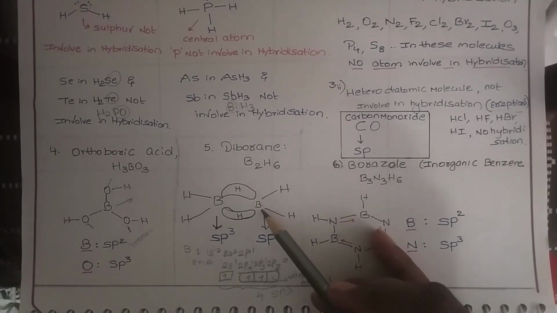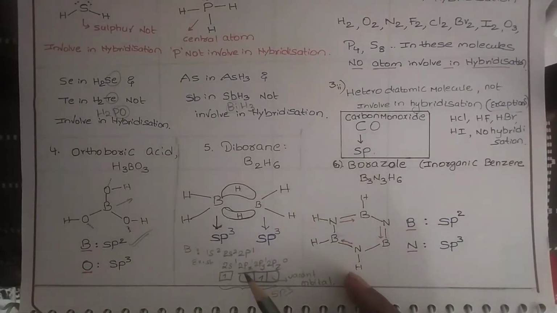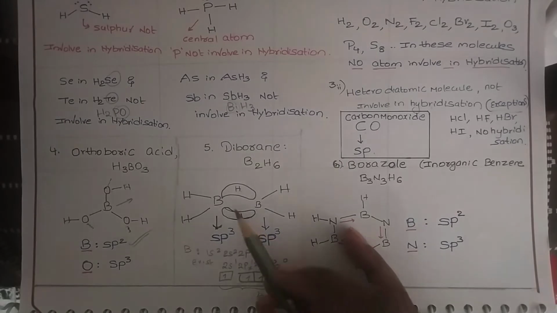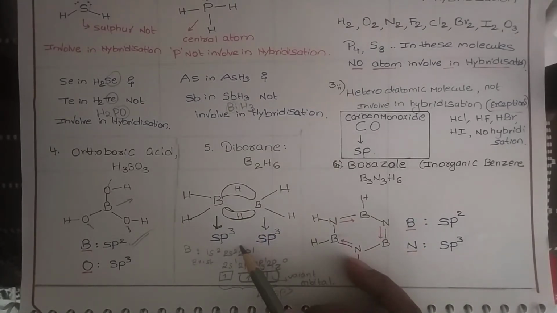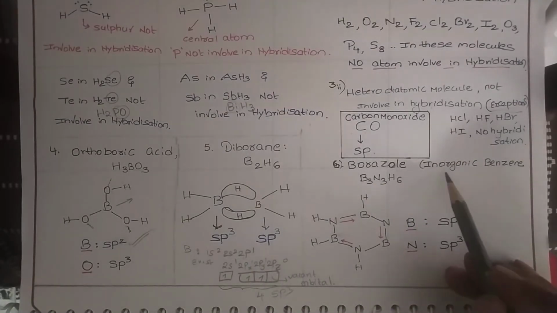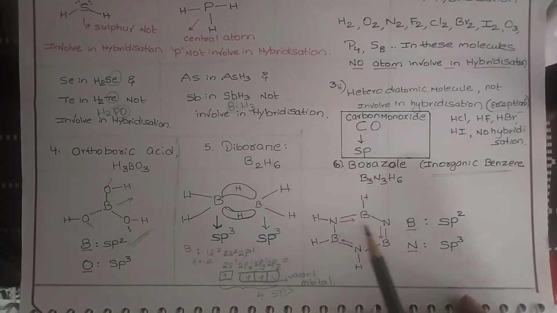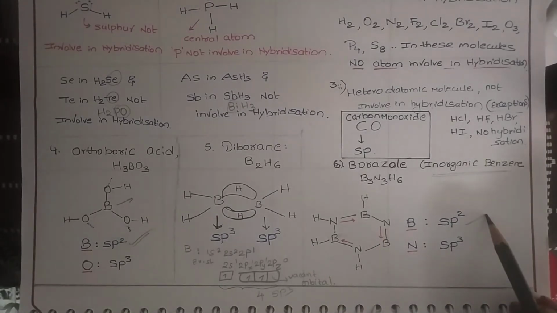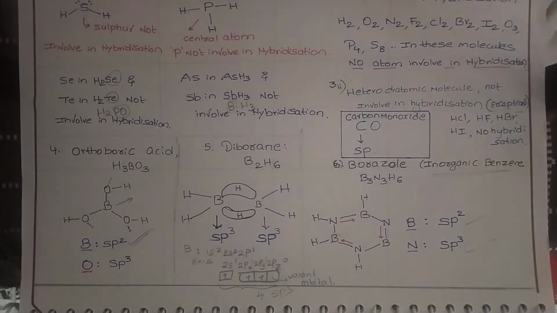Like this, the boron atom also has one vacant orbital. That vacant orbital is also involved in hybridization. Then totally we got four hybrid orbitals, so this boron undergoes sp3 hybridization. Next, borazole or borazine, also called inorganic benzene. In this, boron undergoes sp2 hybridization and nitrogen undergoes sp3 hybridization. This is very, very important.